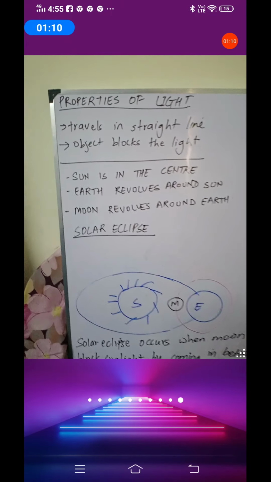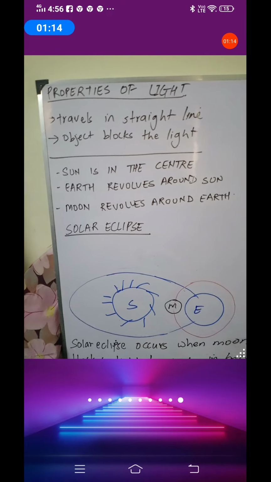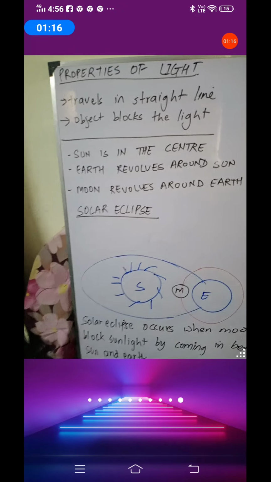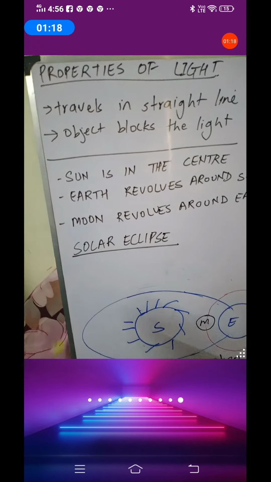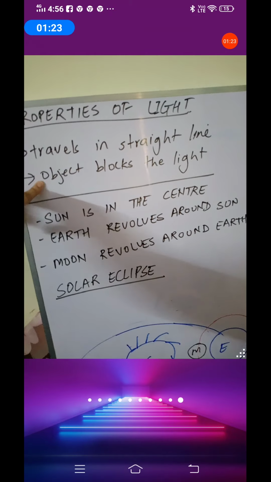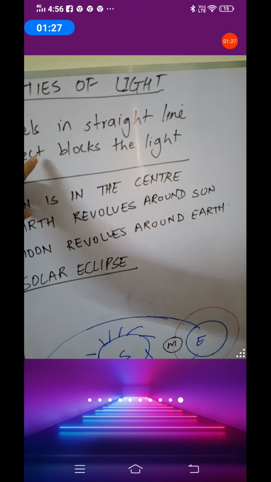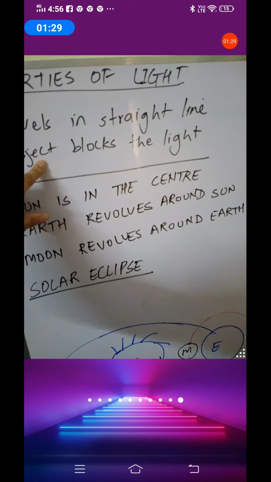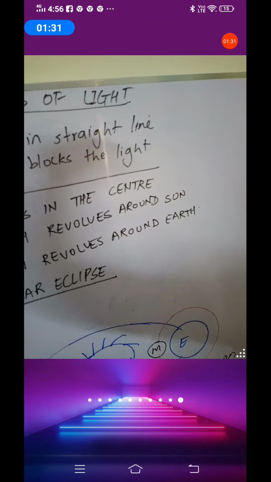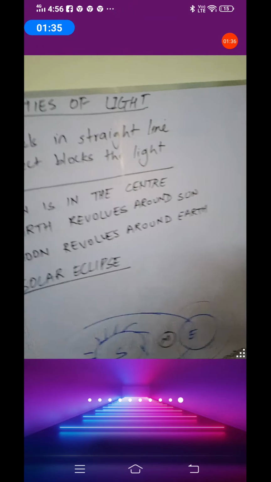So why did I explain these properties of light to you? Because now we are going to talk about one of the most interesting topics, which is solar eclipse. I just showed you how to block the light: by keeping an object in between, I can block the light. And you also know that light does not travel like this. Light travels in a straight line.